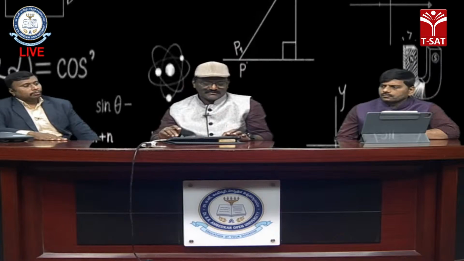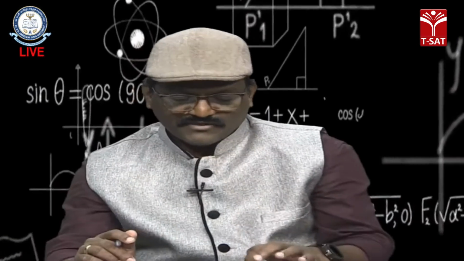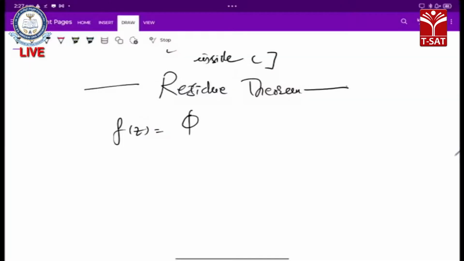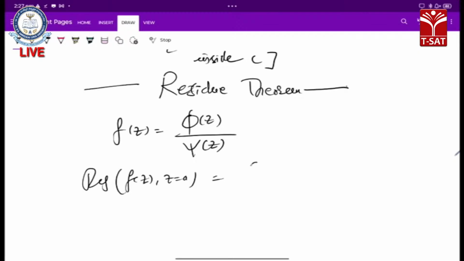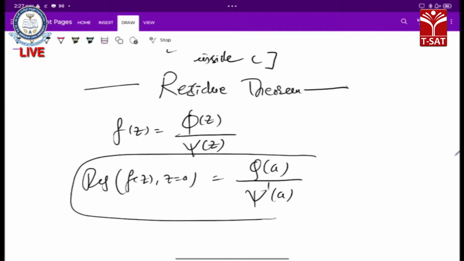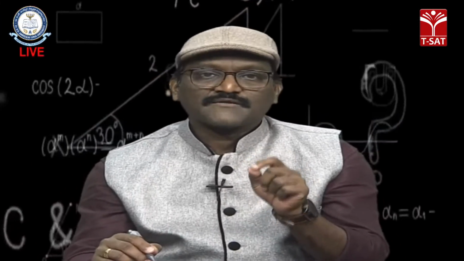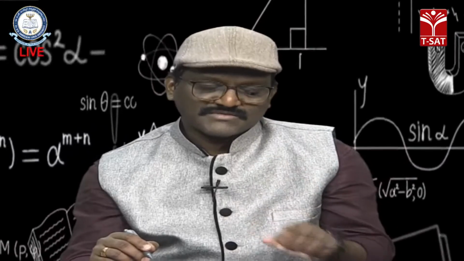And one more short formula, what is that? If my function f of z can be expressed in the form phi of z by psi of z, that is a rational function, then the residue of f of z at z equal to a is phi of a by psi dash of a, provided that psi dash of a is not equal to 0 for the existence of the residue. This is one more short formula when the function is expressed as phi of z by psi of z structure.